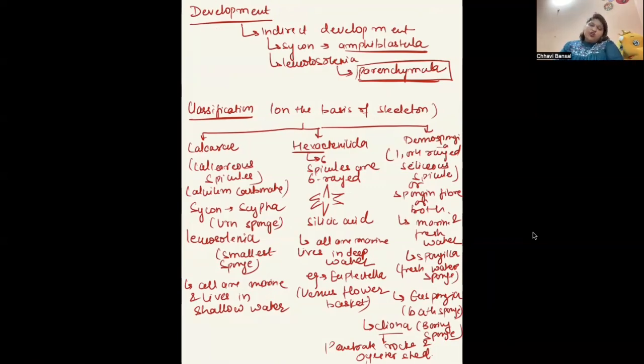Next is Demospongiae. Demospongiae are the ones which have either spicules or spongin fibers or both. And if spicules are present, they are siliceous and they are 1 or 4 rayed spicules. They are both marine and freshwater, meaning Spongilla, the freshwater sponge, comes in this class. So Spongilla is one example. Next is Euspongia or bath sponge. And the third example is Cliona or boring sponge, which is able to bore into the shells of oysters. Clear? This is our complete phylum, phylum Porifera.